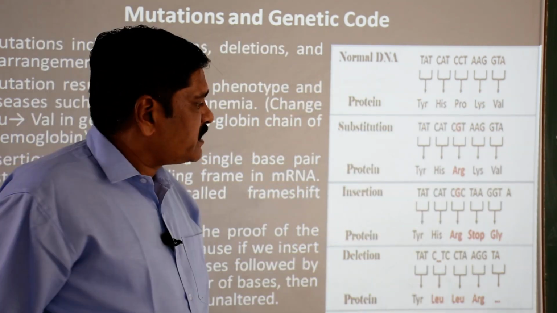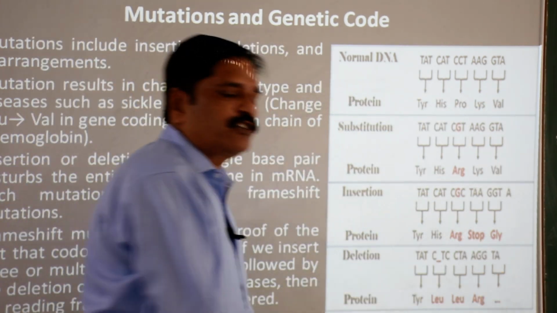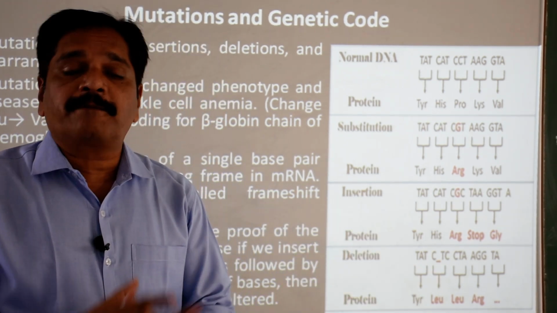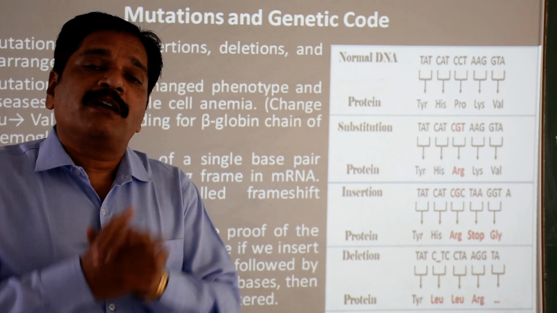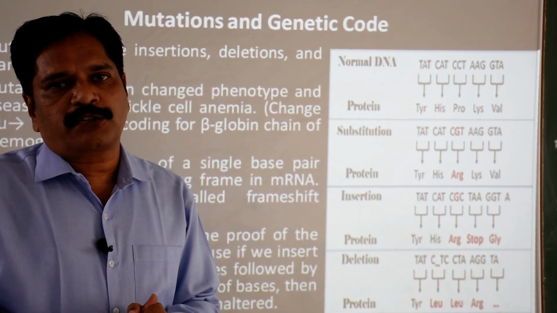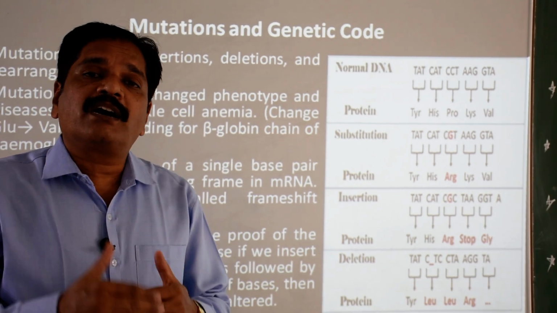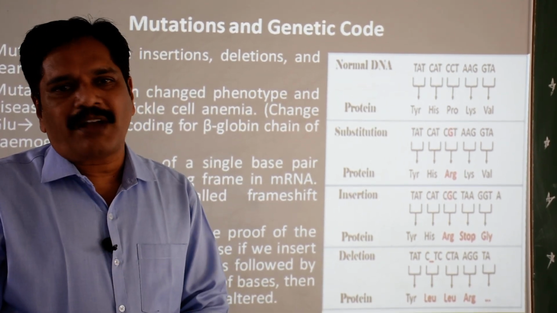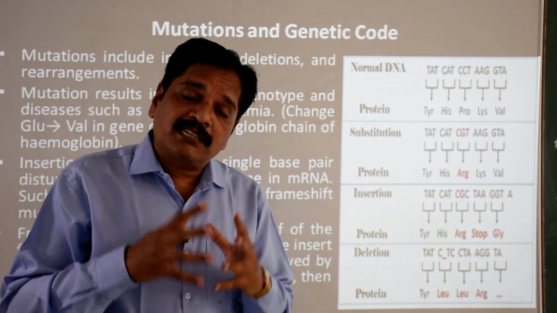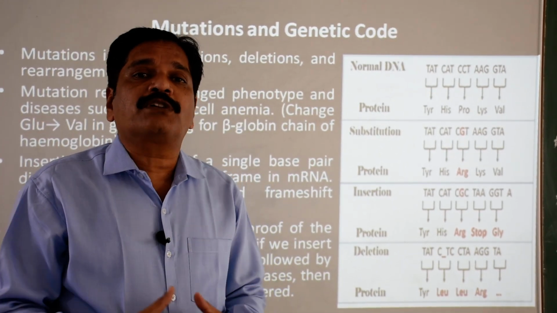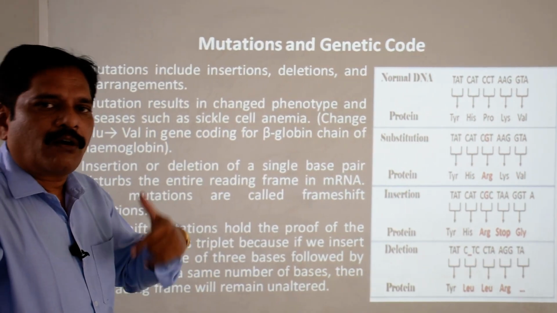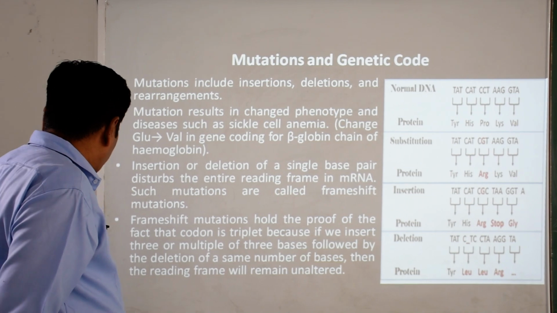Clear? So you can see that a whole frame will be shifted. That's why this too is considered under the frame shifting. Clear? And this shifting in the frame, either because of insertion or deletion, is responsible to code a new series of amino acids. Clear? And this is responsible to bring a new character, either phenotypic or morphological or anatomical in nature. Right?